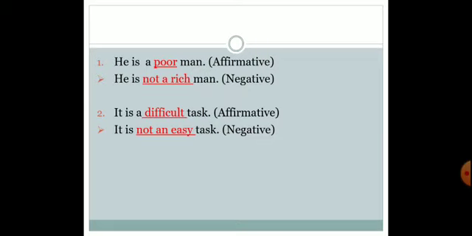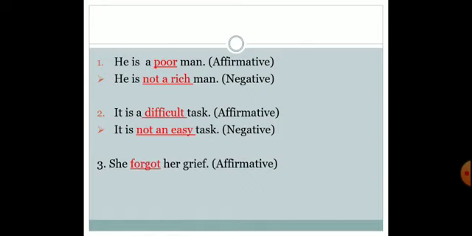Yes, so we are supposed to put a negation. Along with that, we are supposed to put the opposite word of it. So difficult means not easy. And why have we put n? Because the word starts with a vowel, E. So not an easy.